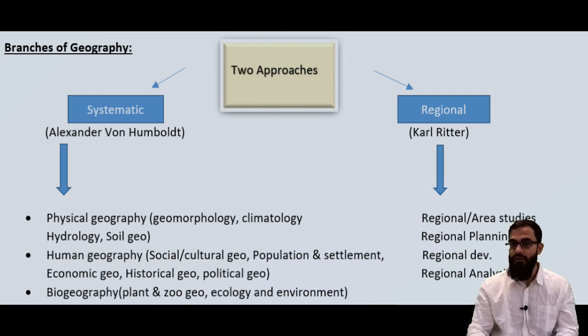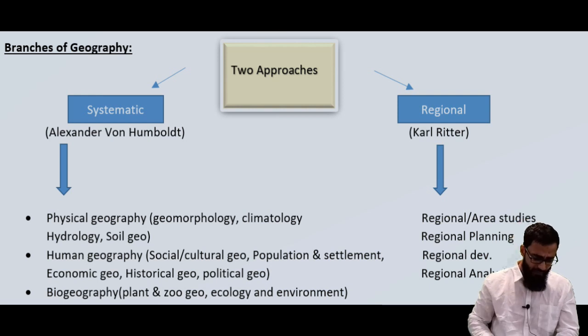Similarly, via the regional approach. What is regional, by the way? Regional is studying patches, not studying any physical phenomena as a whole, but studying it at a small level and then integrating the entire thing to form a bigger picture. So we also study it on a regional basis, or area studies. It's also divided into macro, meso, and micro. We'll also study regional planning, at country level, state level, district level, regional development, how development has taken place in a particular region, and regional analysis. These are all the branches of geography.